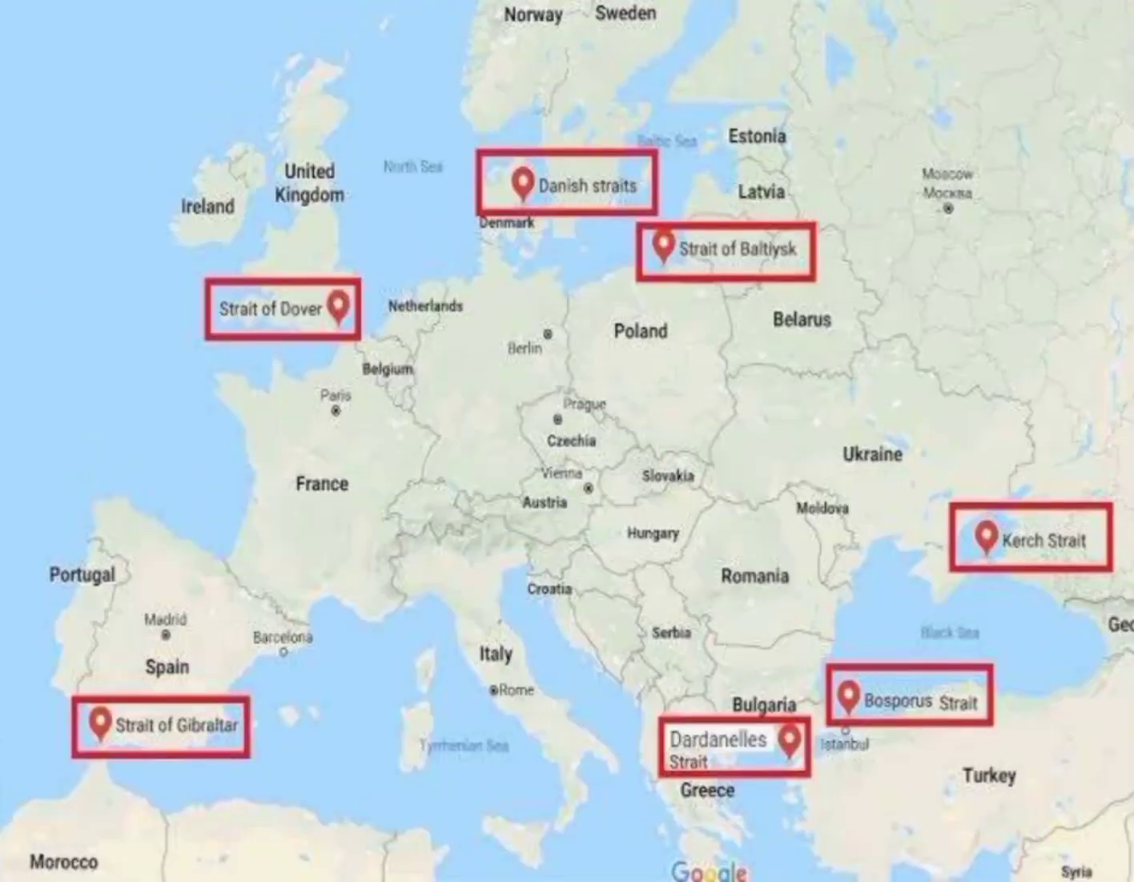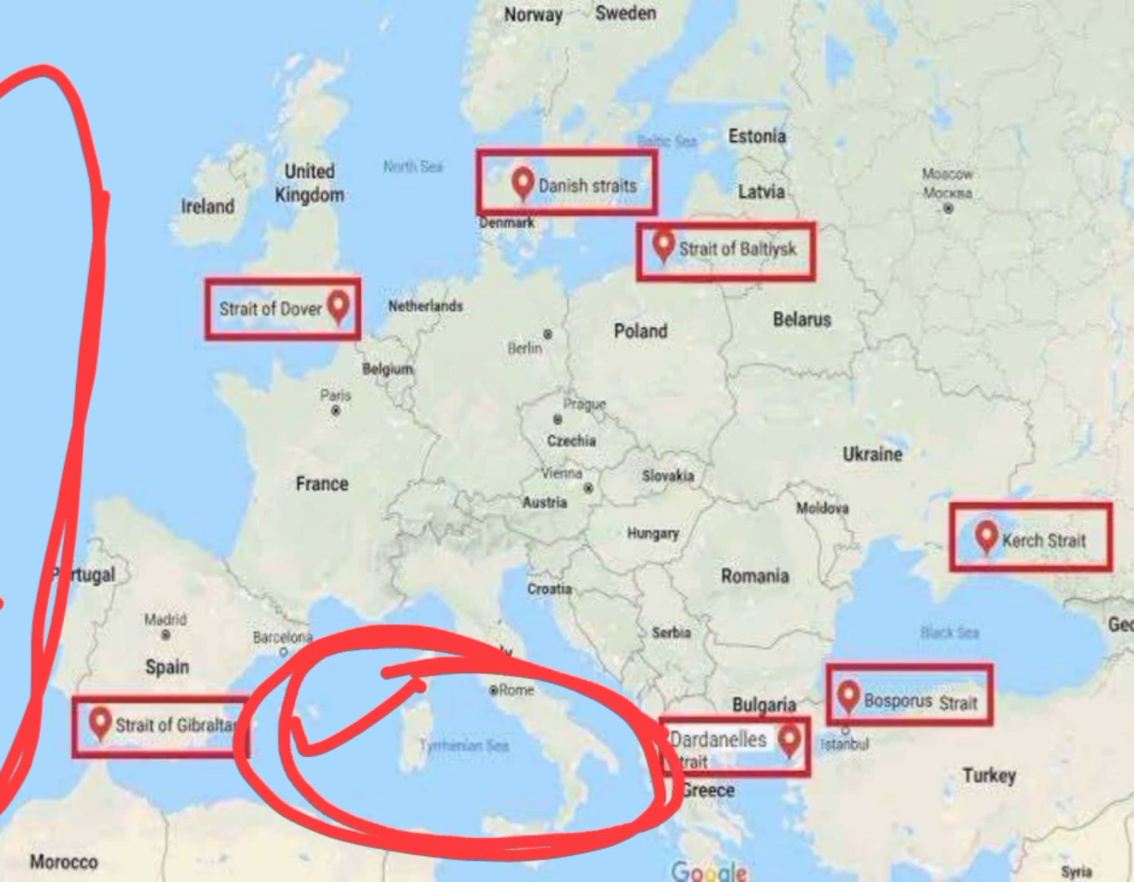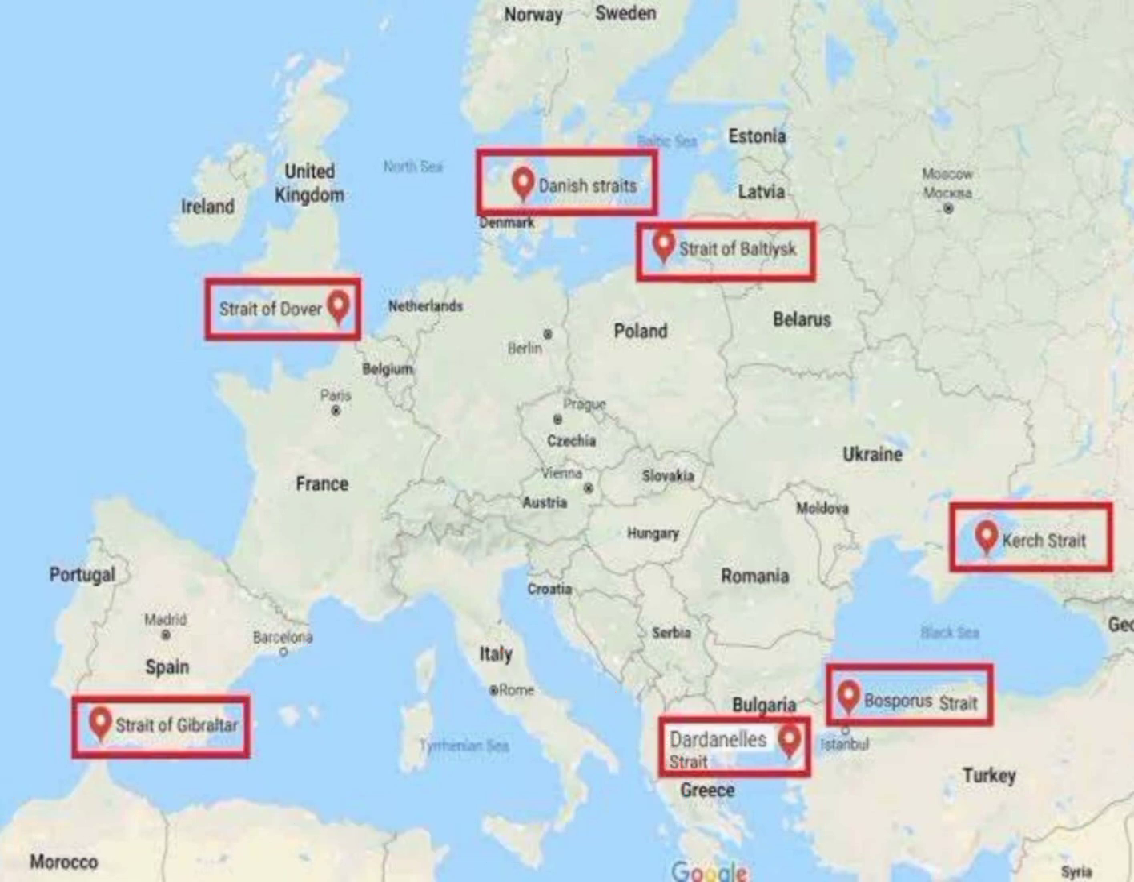So first is Gibraltar. This is the Gibraltar Strait, which connects the Mediterranean Sea and the Atlantic Ocean. This is the Atlantic, and there is the Mediterranean Sea. So it connects the Mediterranean and the Atlantic Ocean, or you can say it disconnects Spain and Morocco.